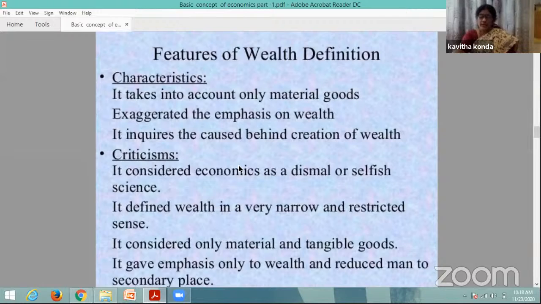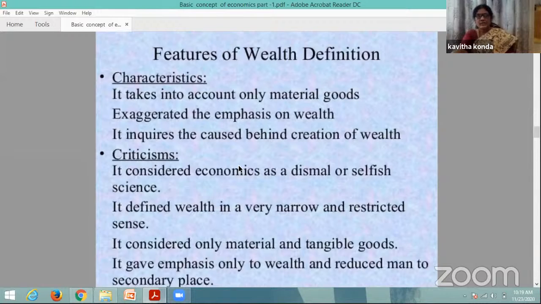So economics was defined in a narrow and restricted sense, and it considered only material and tangible goods. Tangible and material goods mean physical goods only, but they neglected intangible goods, like teachers' services or doctors' services. According to Edgeworth also, it deals only with the lower elements of human nature. Why? Because economics is a social science, a human study about human behavior and human activities in the economy.